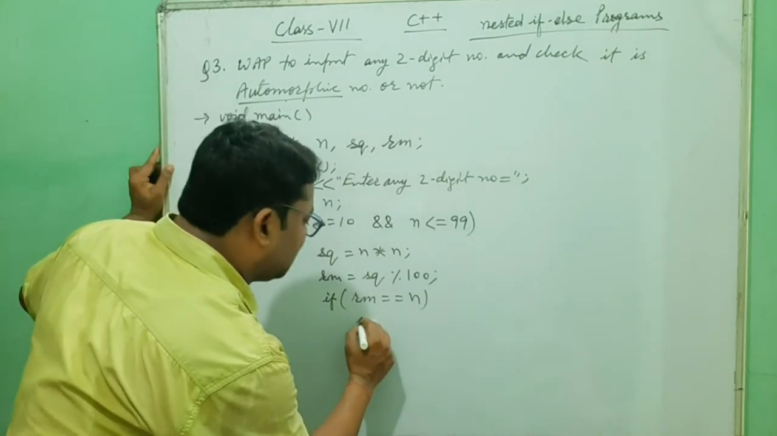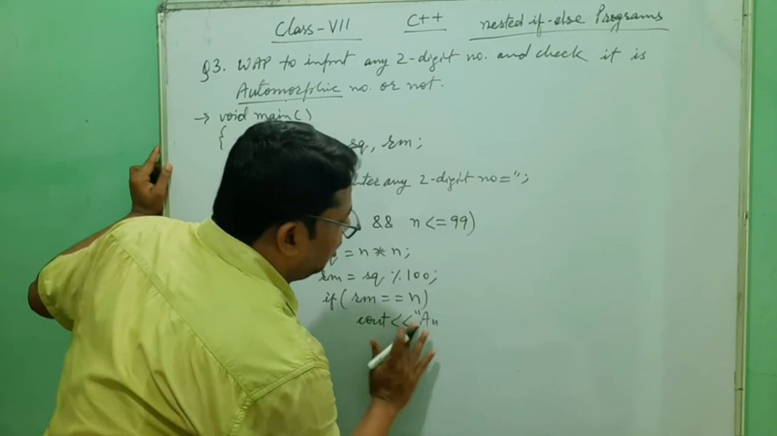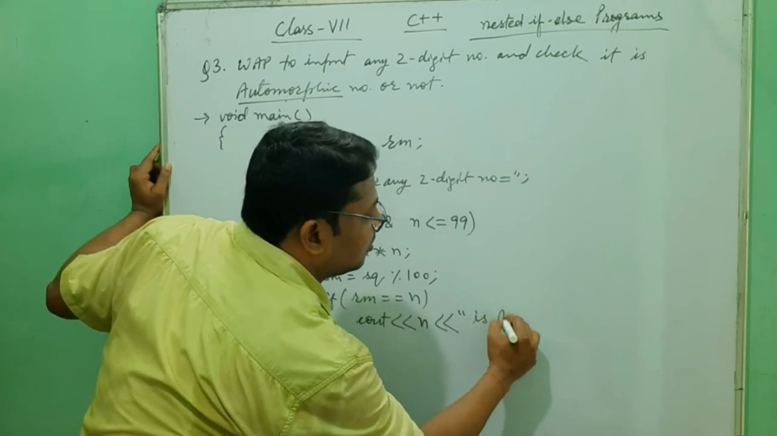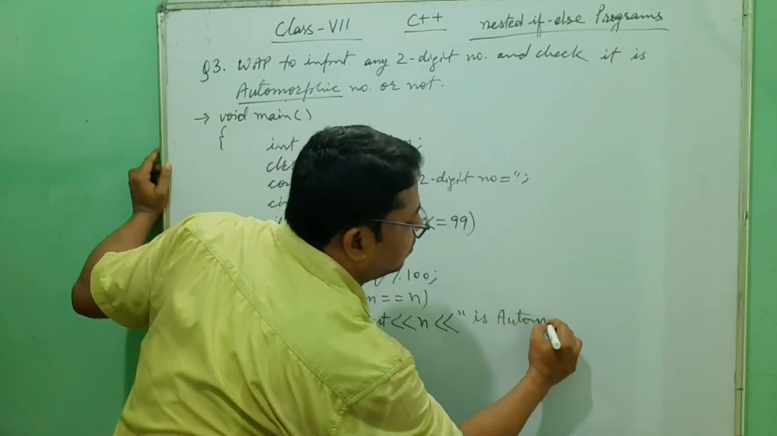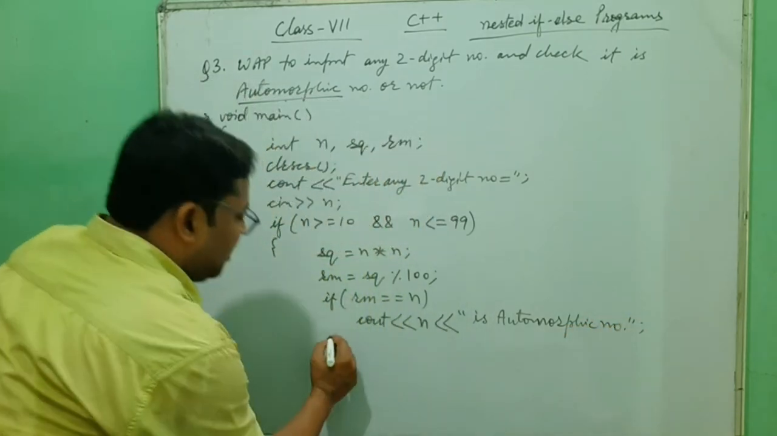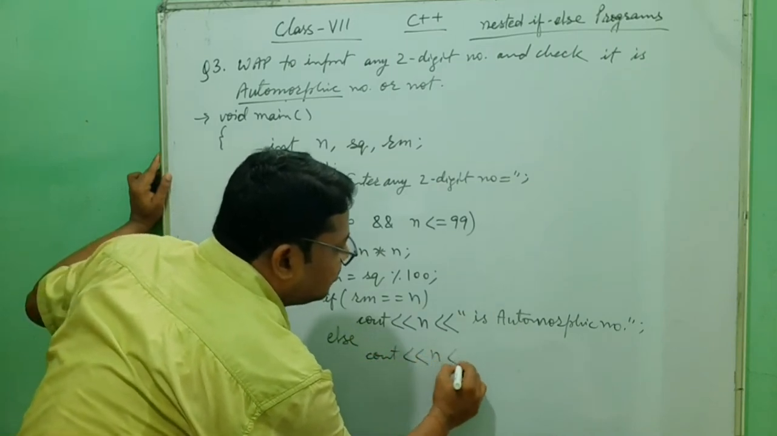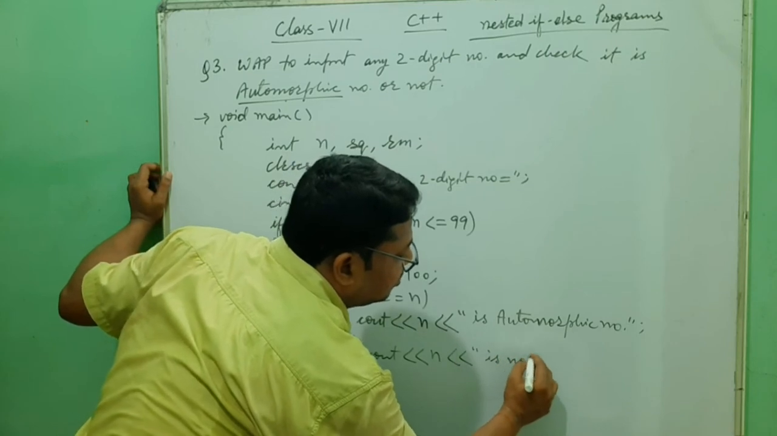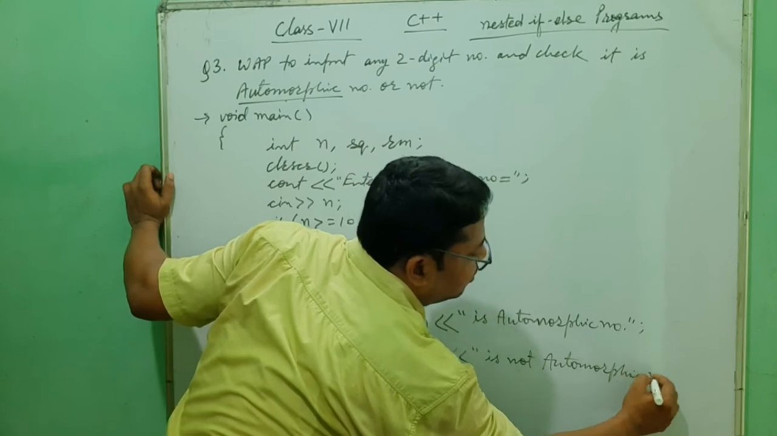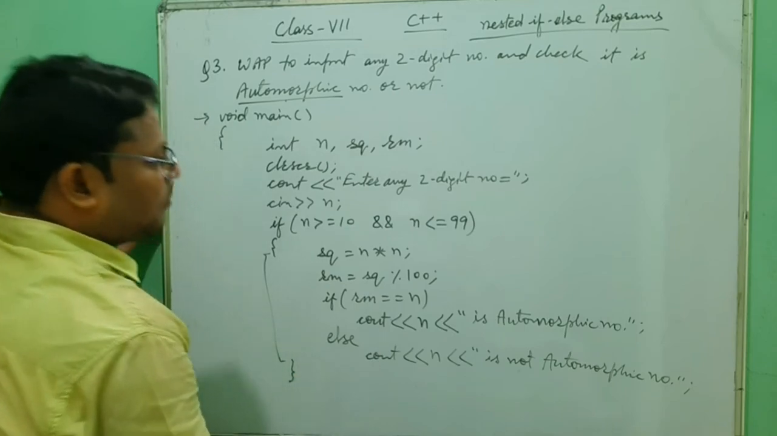If yes, then you print with cout that n is an automorphic number. In the else, you write cout n is not an automorphic number. When you close this if, after that, you write an else for the outer if, and the message you give here is: not a 2-digit number.